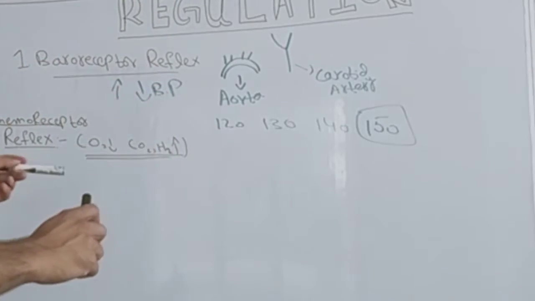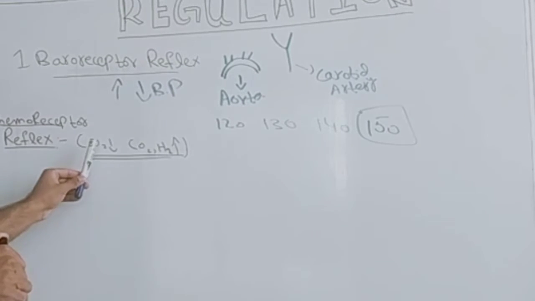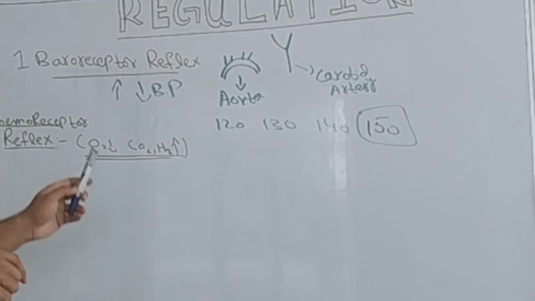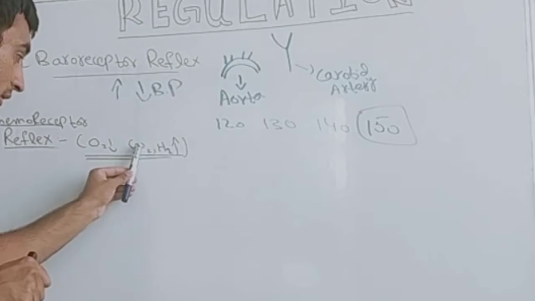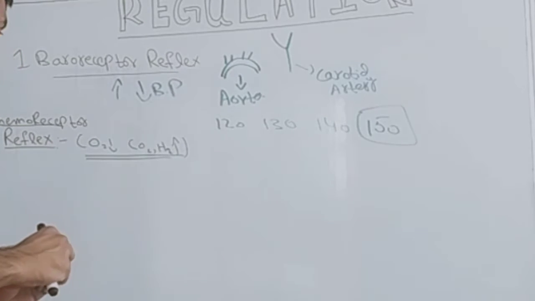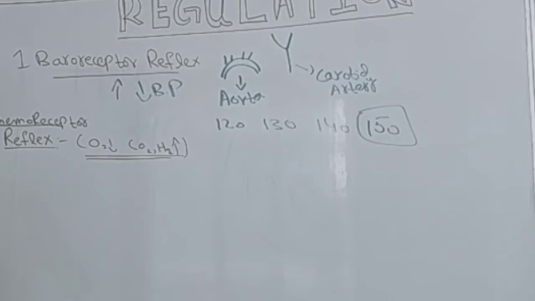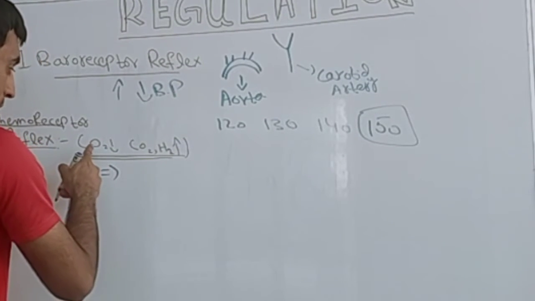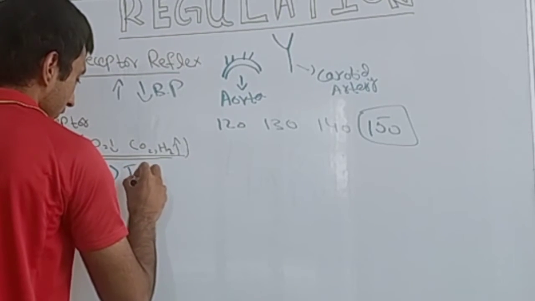Whenever there is an increase in the heart rate and the respiratory rate, the oxygen level comes back towards the normal. So the chemoreceptor reflex governs whenever there is decreased oxygen concentration and increased carbon dioxide and hydrogen concentration. It would increase the heart rate in order to bring the low oxygen level back towards the normal.